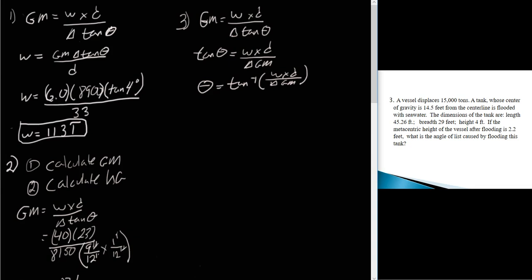so we start off at 15,000 tons, but now we're going to flood this tank. So you have to figure out what the volume is of that tank. And then we can add that volume of displacement to this, and that'll give us our overall displacement here. And otherwise, these numbers are given to us in the problem. So let's figure out the volume of that tank. So that is a rectangular tank. So volume is going to equal the length times the width times the height.